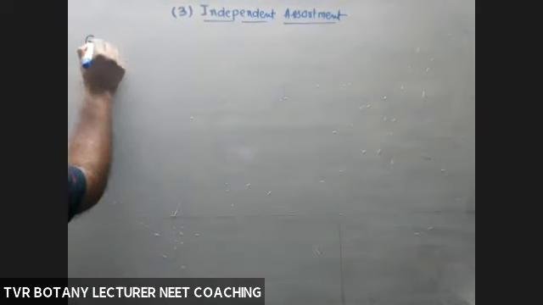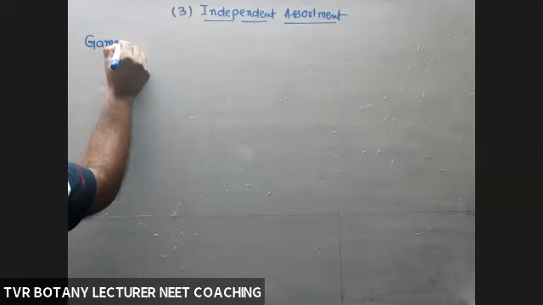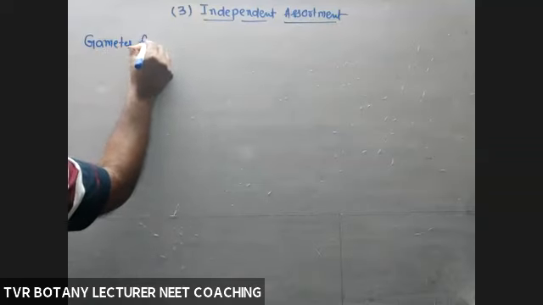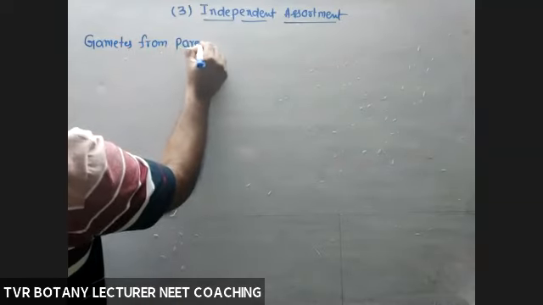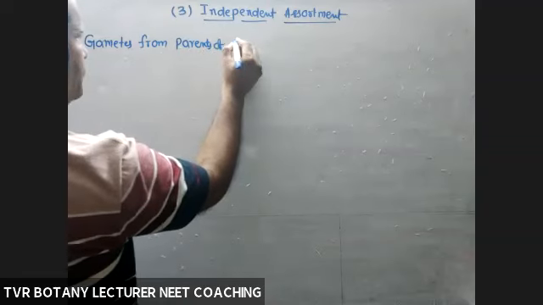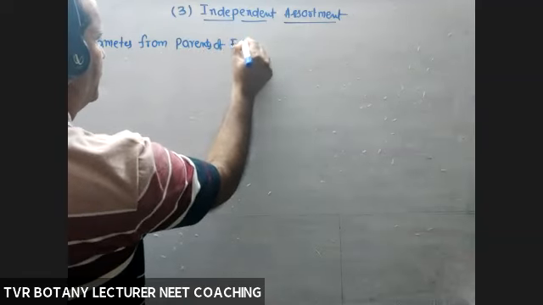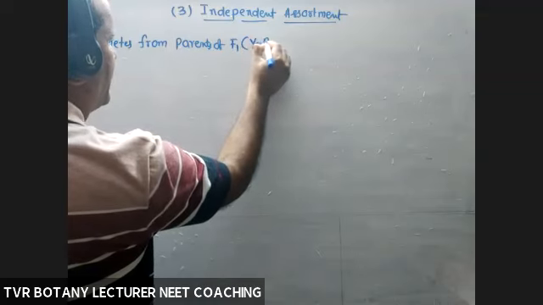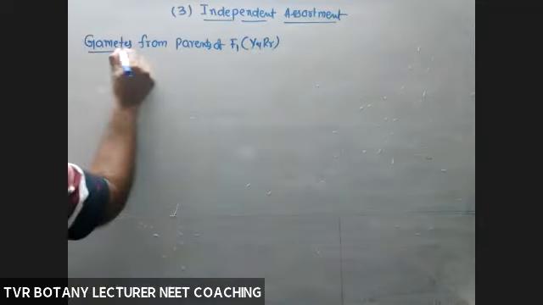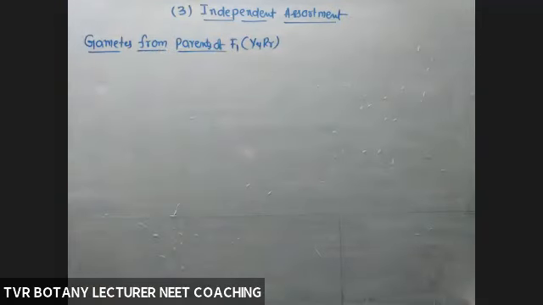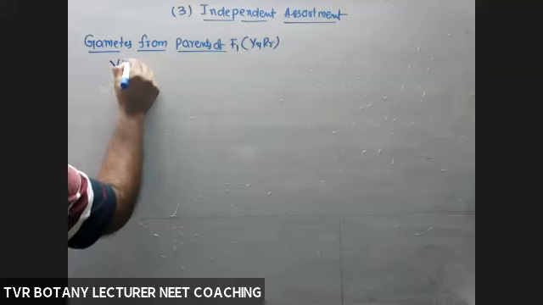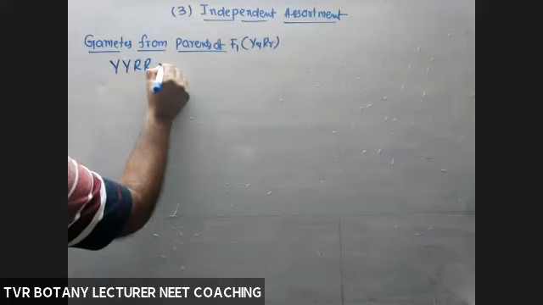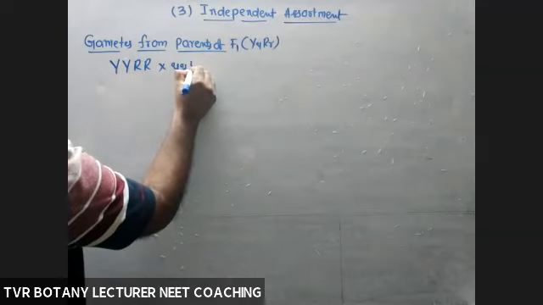Gametes from parents of F1, that is capital Y, small y, capital R, small r. This is very, very important. So what about the types of gametes from parents of F1? What are the parents of F1? Capital Y, capital Y, capital R, capital R crossed with small y, small y, small r, small r.